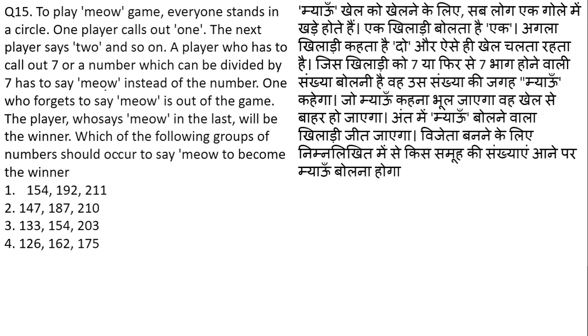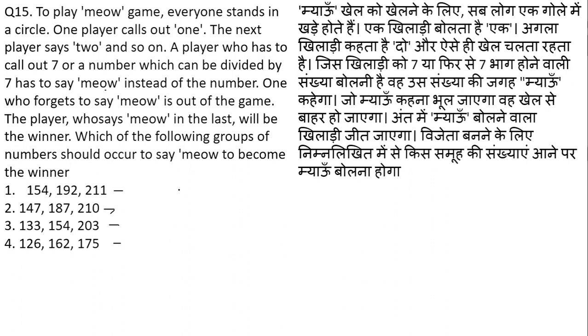If he doesn't say, he is out of the game. This is simply the game. So simply here you have to find out from the given options which number is divisible by 7, and for that you have to understand the divisibility rule of 7.